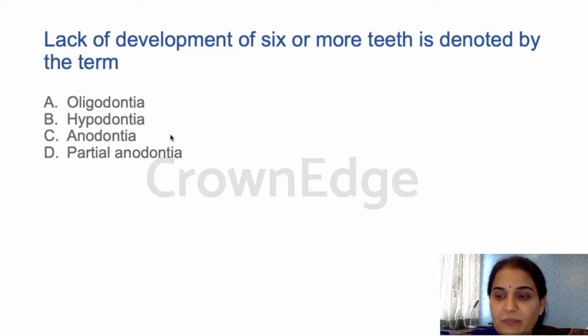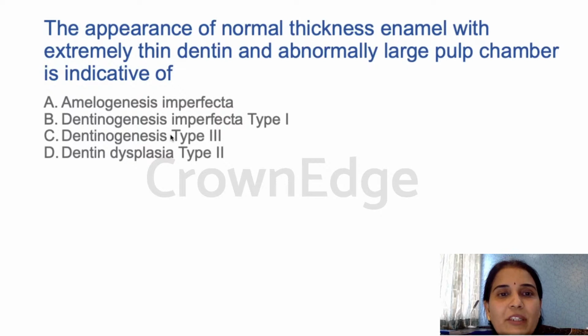Next question. The appearance of normal thickness of enamel with extremely thin dentin and abnormally large pulp chamber is indicative of amelogenesis imperfecta, dentinogenesis imperfecta type 1, type 3, or dentin dysplasia type 2. C is dentinogenesis imperfecta type 3. Dentin dysplasia type 2 is D. Please don't go by the error here.